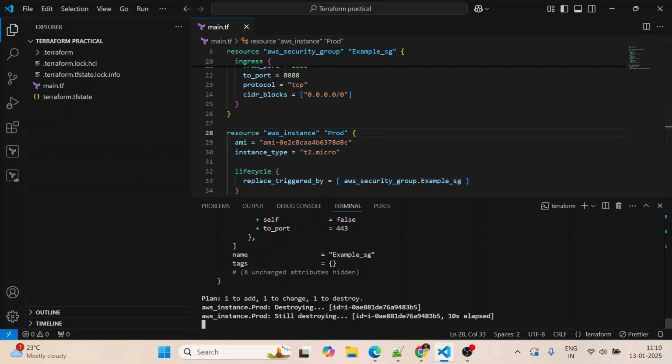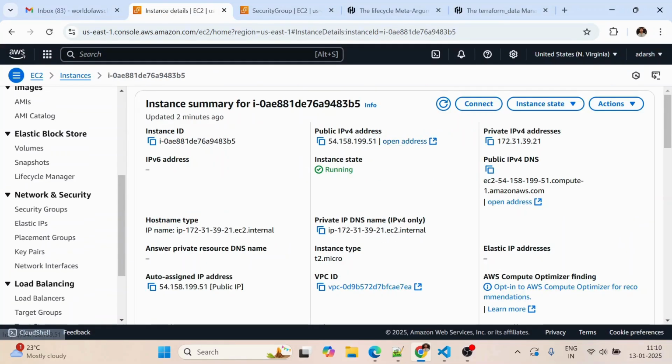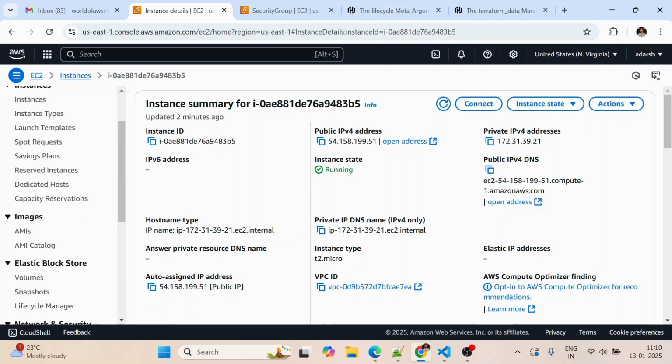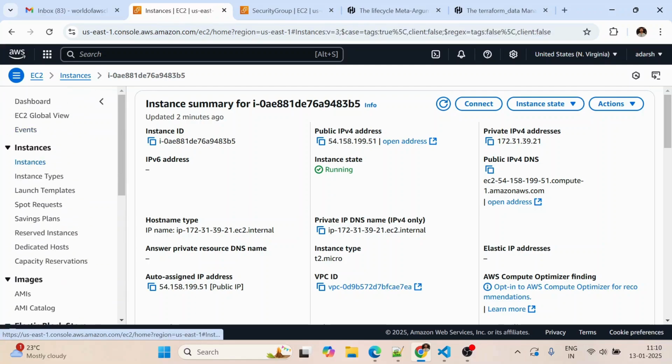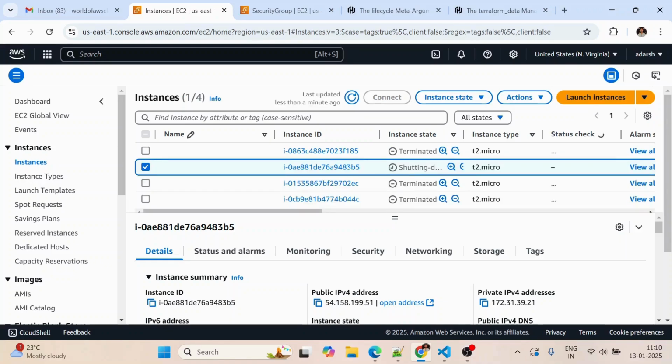As you can see, aws_instance.prod is still destroying. Let's go ahead and see this. Go to the EC2 instances. As you can see, it's shutting down, and one new instance will get created with the same configuration.